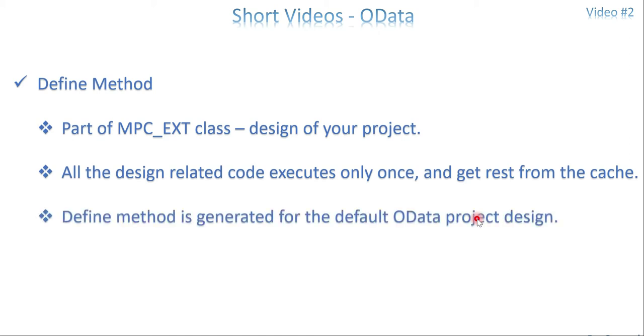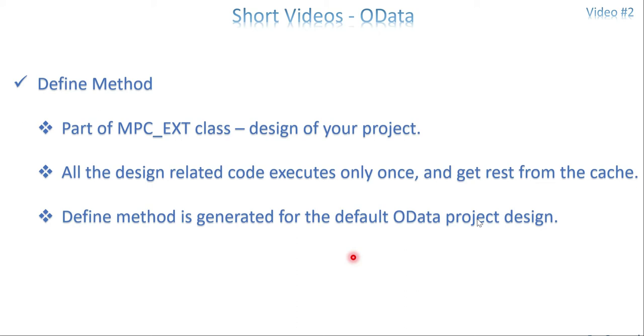Another point is that the define method is generated for the default OData project design. I'll show you how it gets generated. Whatever information you provide as entity type, entity set, everything is coded in this define method. Create entity name, whether it has a key field or not, has an image or not, is mandatory or not.